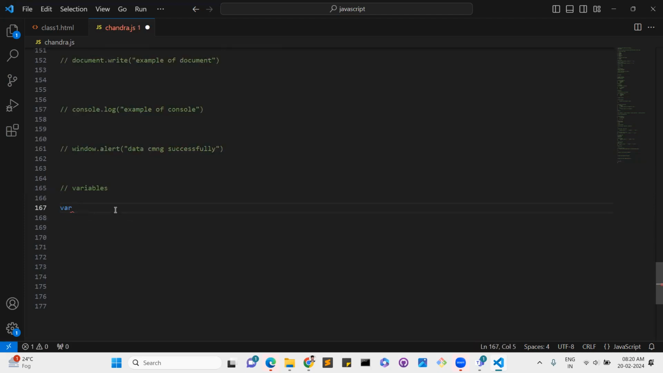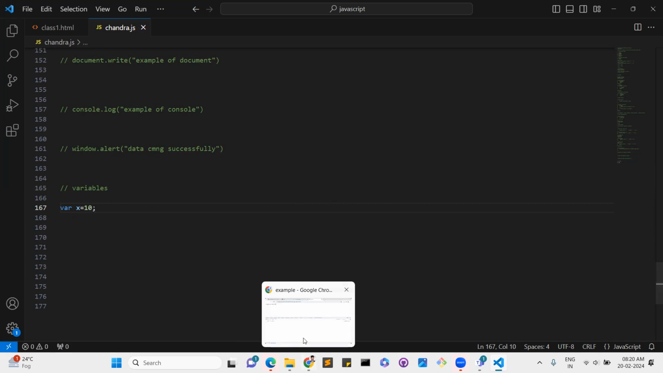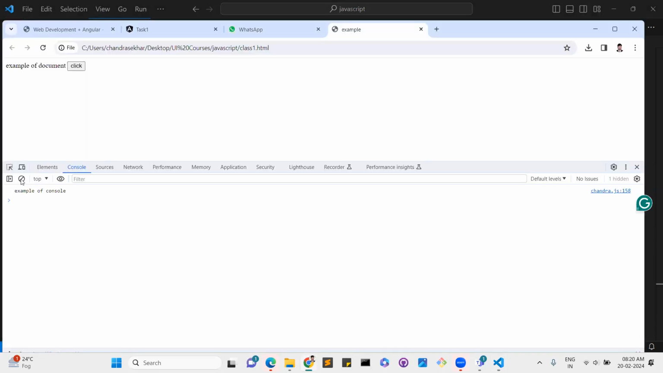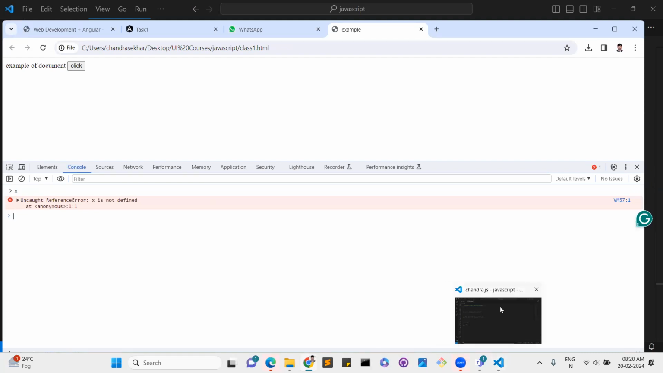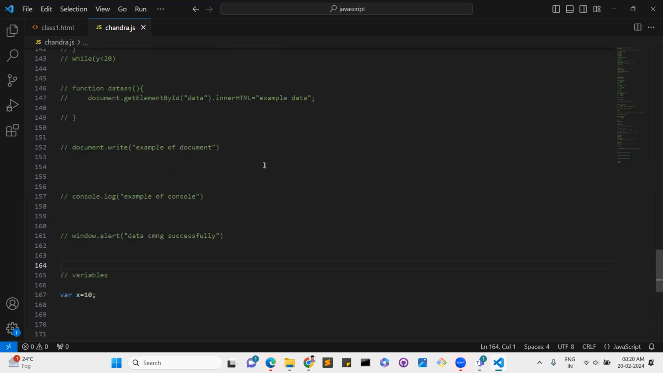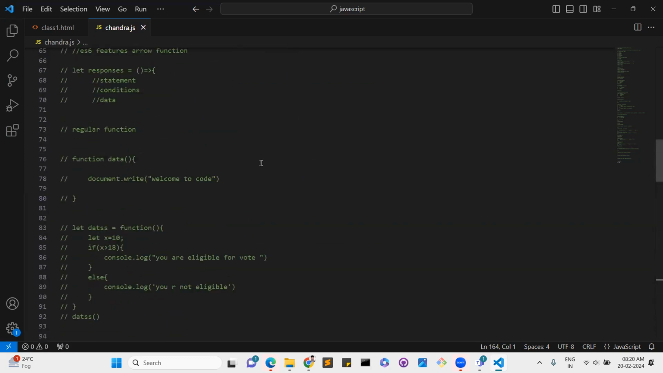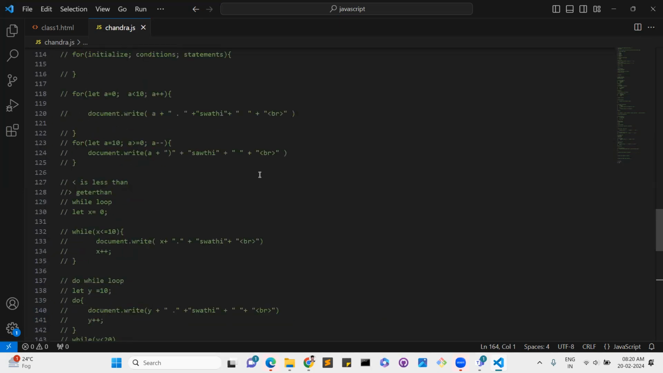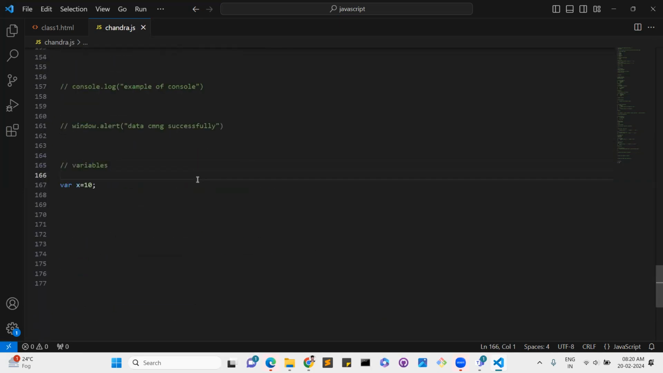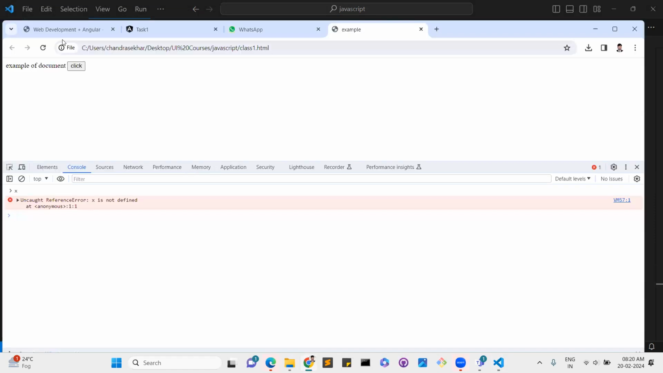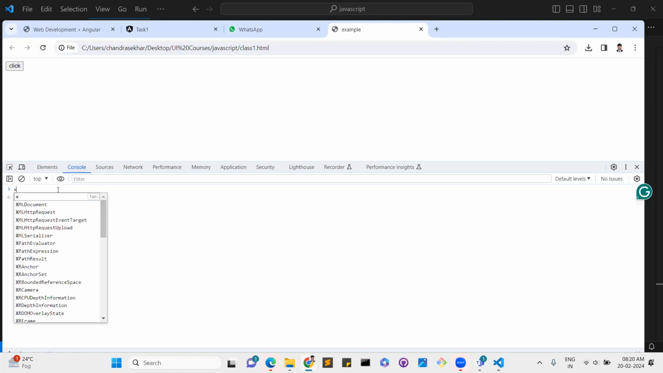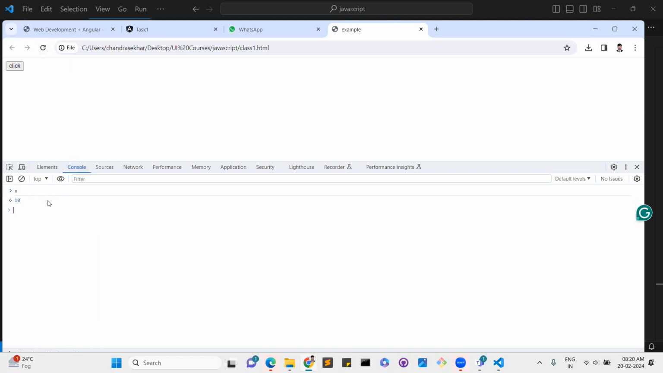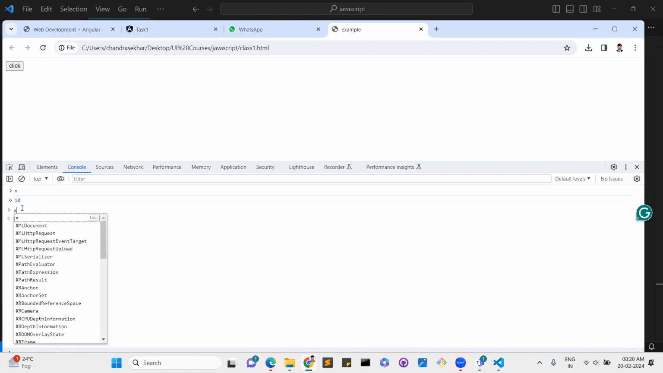I'll write some code, then I will tell you. So for example, I added var x equal to 10. See, just I entered x, but I got the value 10.